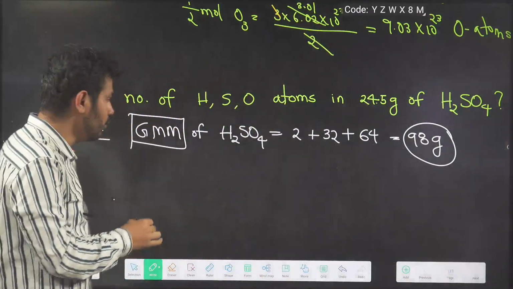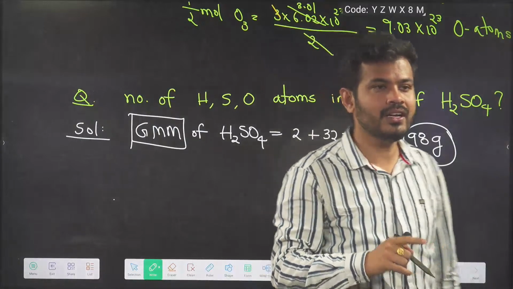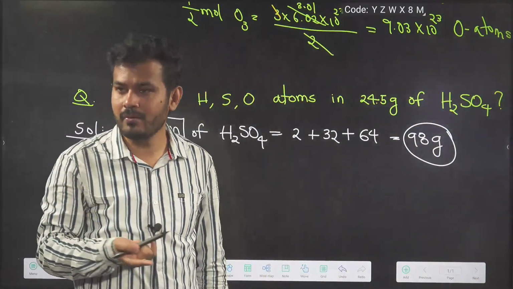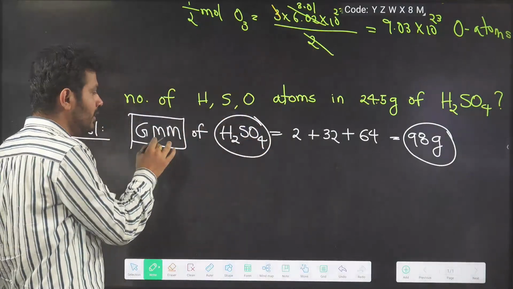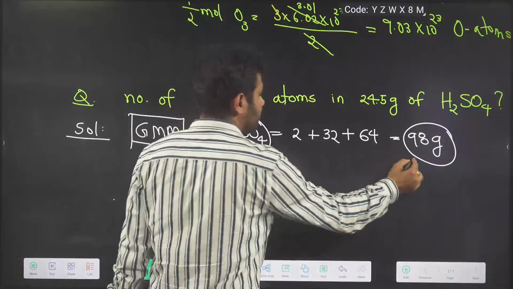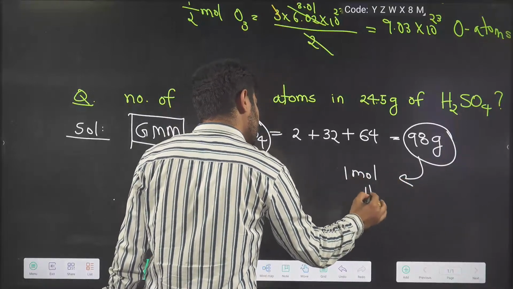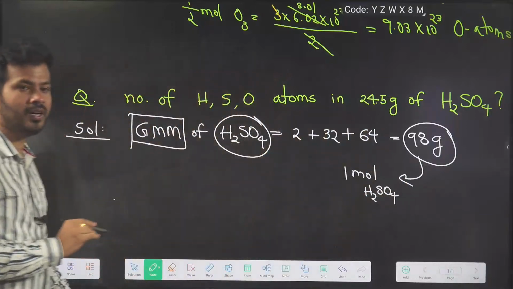Because gram molecular mass or gram atomic mass will contain Avogadro number of particles. It may be atoms, it may be molecules. Because H2SO4 is a molecule, this will contain 1 mole of H2SO4. So 1 mole of H2SO4 has 98 grams of mass.